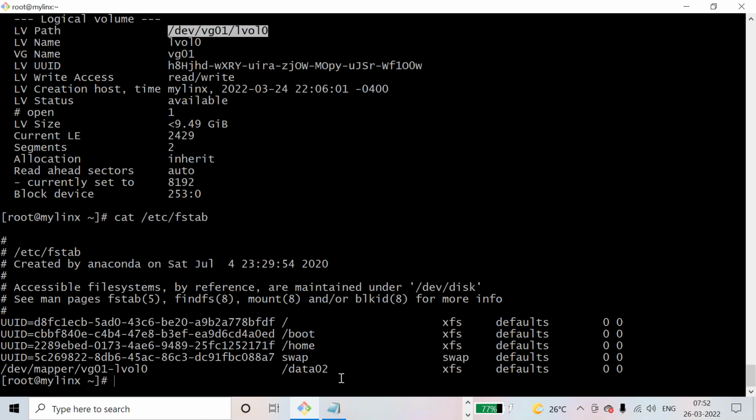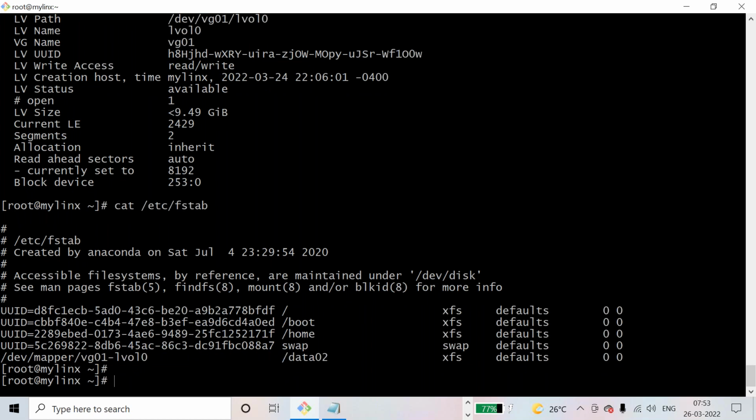Okay, you can give this. And where to mount, which directory name, you can give the directory name data02, I give the file system, and you can copy and paste from here. You can copy and paste from your root file system, whatever values the root file system has, you can copy and put. Okay, then let me put my data01 entries, vi /etc/fstab.